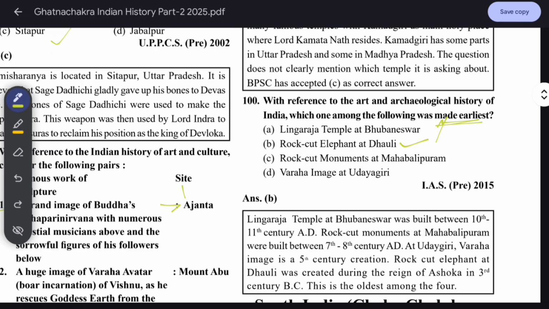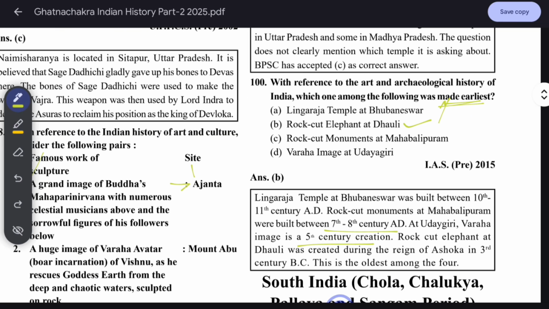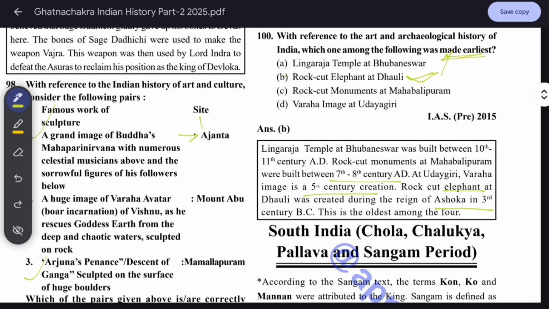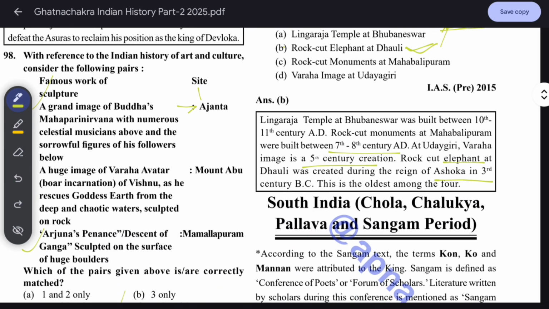Rock cut temples at Mahabalipuram were built during the 7th to 8th century AD. The Udayagiri Varaha image is of the 5th century AD. The rock cut elephant at Dhauli was created during the reign of Ashoka, remember, in the 3rd century BC. Dhauli, Odisha. This is the oldest among the four.